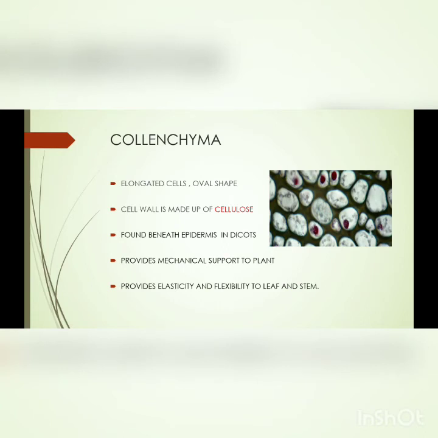Next we are going to talk about the collenchyma. They are elongated cells. They have an oval shape. Their cell wall is made up of cellulose. They are found beneath the epidermis in the dicot. They provide mechanical support to the plant. Means collenchyma are basically useful for the firmness of that particular tree or plant. They provide elasticity and flexibility to the leaf and the stem.